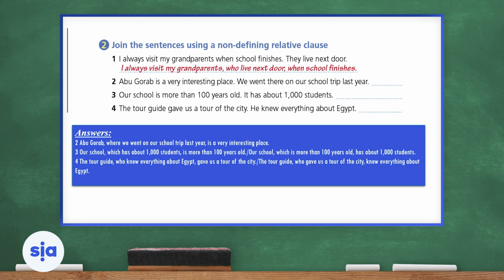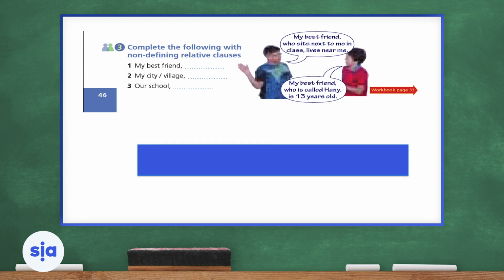Actually, it's a man in this case because of he, the personal pronoun. Now, let's look at another way to say it. The tour guide who gave us a tour of the city knew everything about Egypt. So, both are correct.